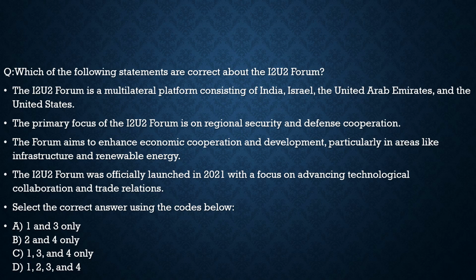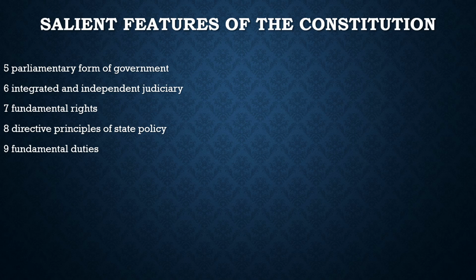Now let's move to the static topic which we have to discuss today, the salient features of the Constitution. In the recent class also we discussed a few salient features of the Constitution, like it is the lengthiest written constitution, it is drawn from various sources, a blend of rigidity and flexibility, and also we discussed the federal system with unitary bias. So today the fifth salient feature is the parliamentary form of government. We had to choose between the parliamentary form of government or the presidential form of government. We had borrowed it from the